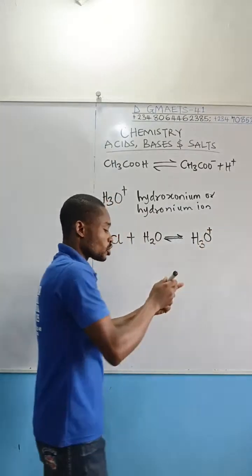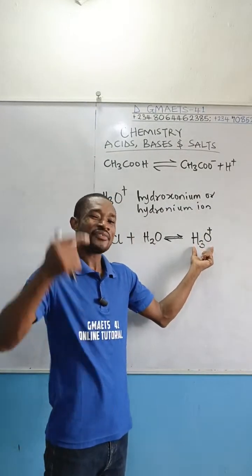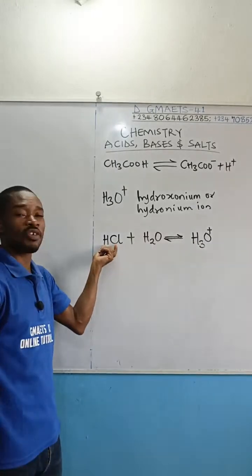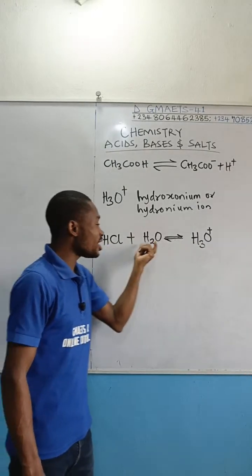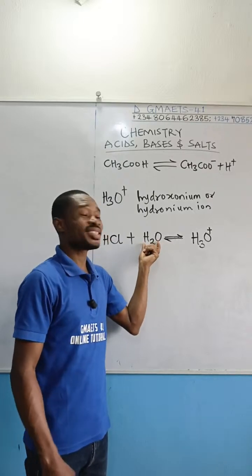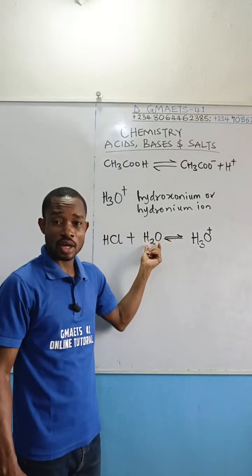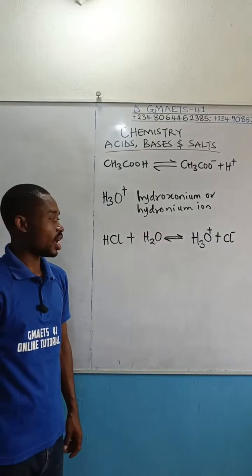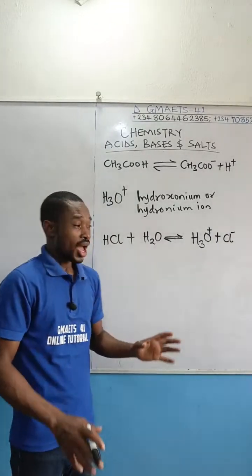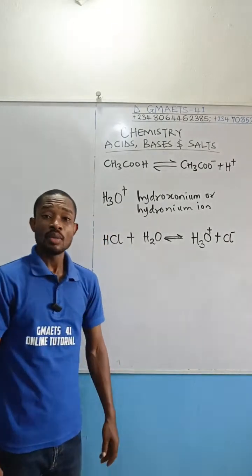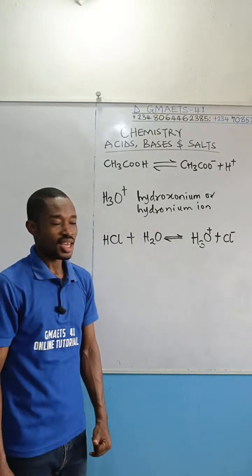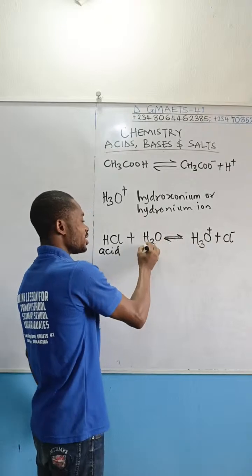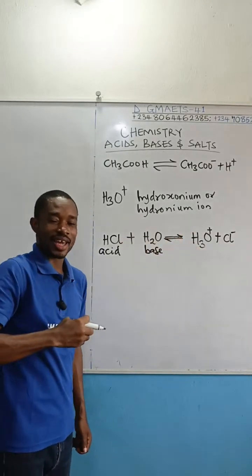this water will now turn to something like this. You notice that inside this ion, you have the hydrogen ion that was given off by this acid. So the acid donated the proton to this water. This water is serving as a base, so this is now going to give us Cl negative. This is just the concept. What you see here on the board is according to Brnsted-Lowry's definition of acid and base. In this case, this is the acid, the substance that gave out a proton. This water is the base, the substance that accepted the proton.